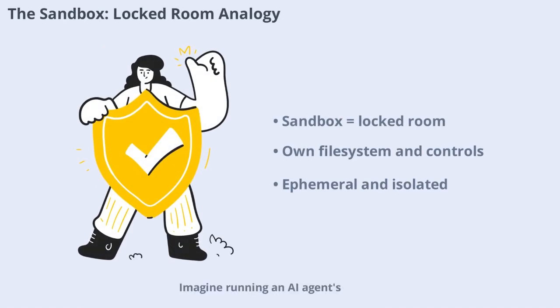Imagine running an AI agent's code directly on your production server. Terrifying, right? Now, picture running it in a locked room it can't escape from. That's the sandbox. It has its own file system, network controls, resource limits, and an ephemeral lifecycle. The agent can do whatever it needs inside, but nothing leaks out. When the task ends, the environment disappears, leaving your system untouched.